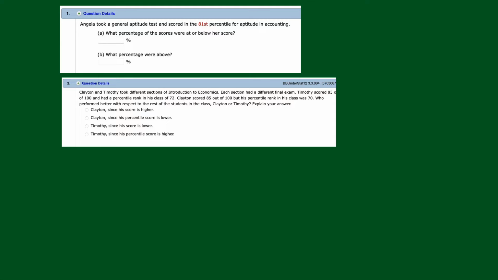Well, that's what the 81st percentile tells us. It says that she scored above 81% of all the test takers. So we're going to put what percentage of scores were at or below her score? 81%. What percentage were above? Okay, at or above. Turns out to be 19%.